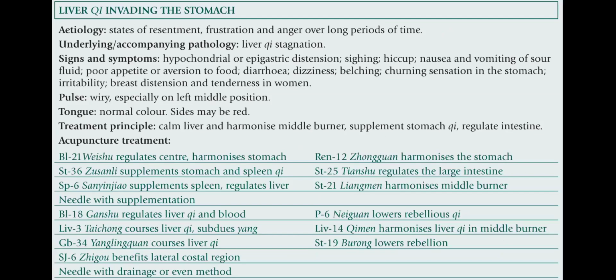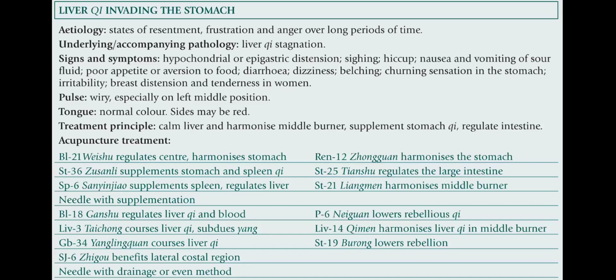Liver Qi invading the stomach. Etiology: states of resentment, frustration, and anger over long periods of time. Underlying accompanying pathology: liver Qi stagnation. Signs and symptoms: hypochondrial or epigastric distension, sighing, hiccup, nausea, vomiting of sour fluid, poor appetite, aversion to food, diarrhea, dizziness, belching, churning sensation in the stomach, irritability, breast distension and tenderness in women.